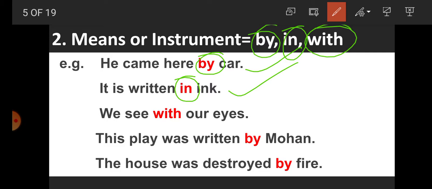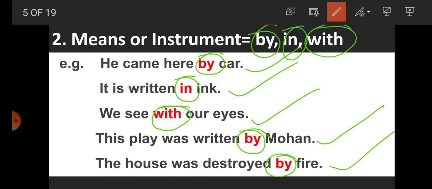We see with our eyes. So with indicates that with the help of eyes we see. This play was written by Mohan. So by indicates again the means. The house was destroyed by fire. So by indicates the means.